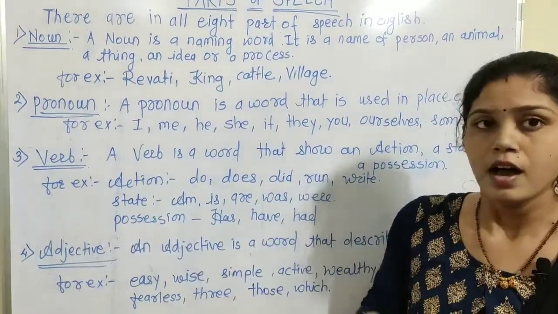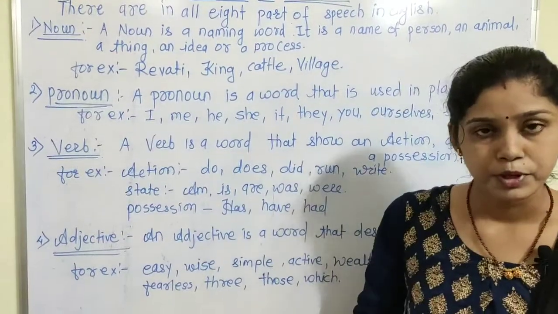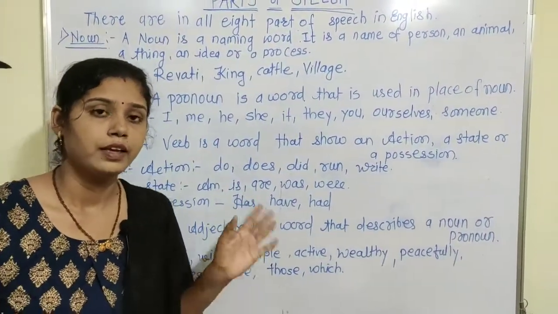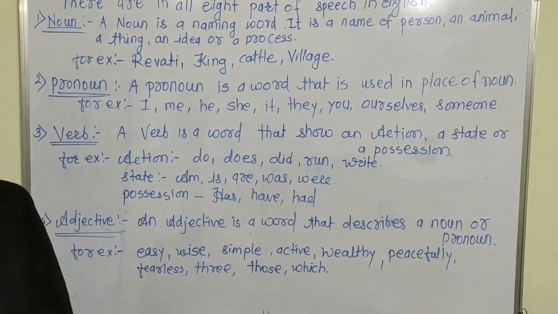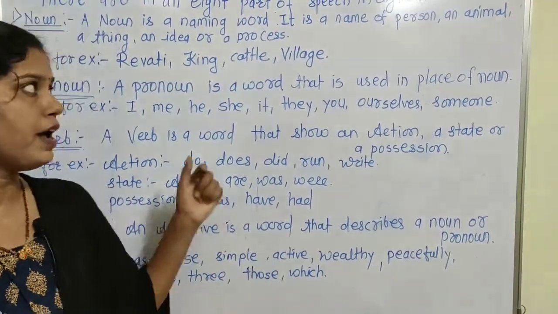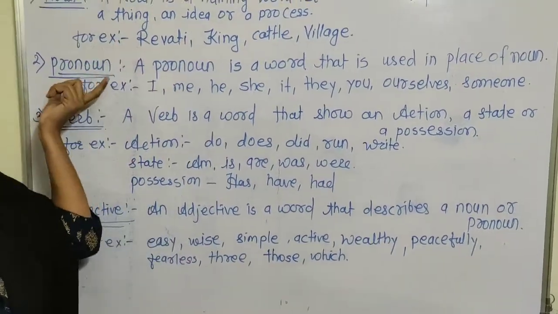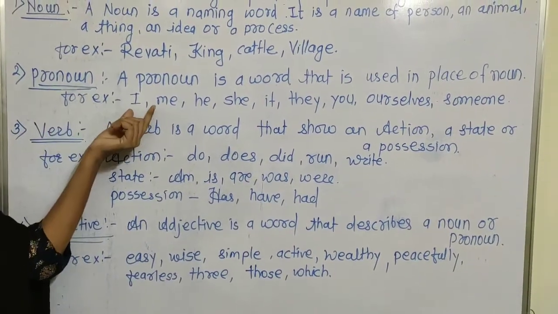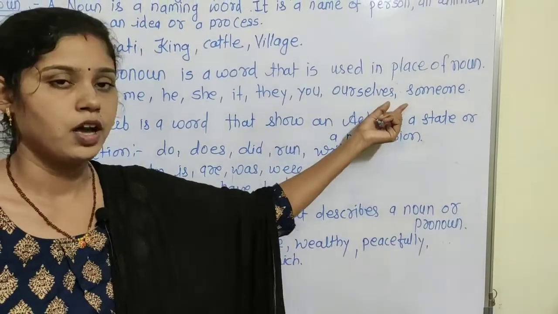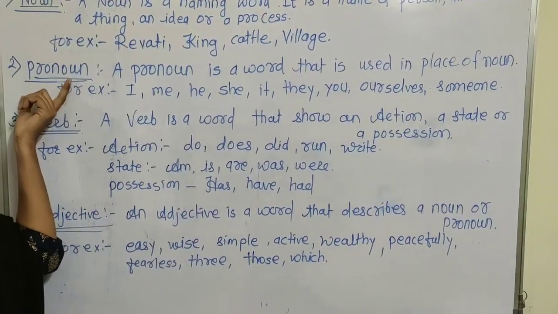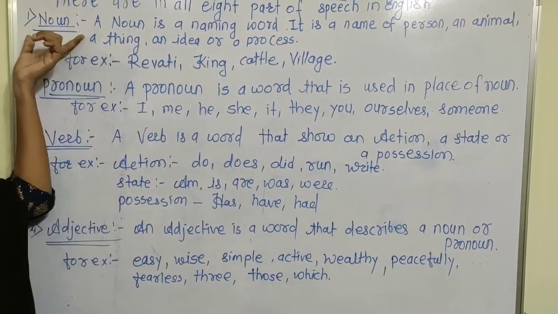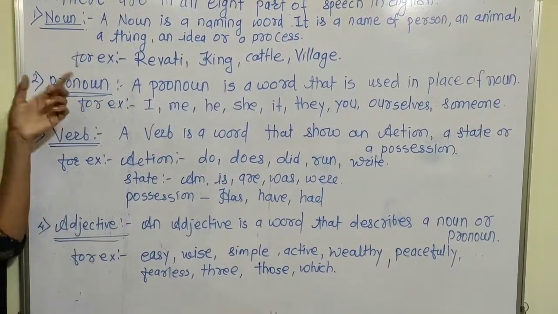For example, Revati is a beautiful girl. She is wise also. In that sentence, Revati is a noun, but we never use the noun in the second sentence. That's why we replace the noun and use the pronoun. So I, me, he, she, it, they, you, ourselves, someone are all pronouns which take the place of a noun.